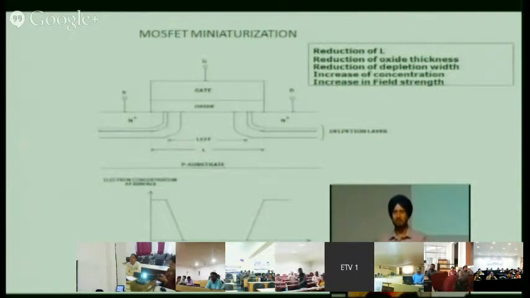So this constant field theory, constant voltage, there are 2-3 scaling theories which you can go through in the books, but practically there is a mixed kind of approach which has been implemented.